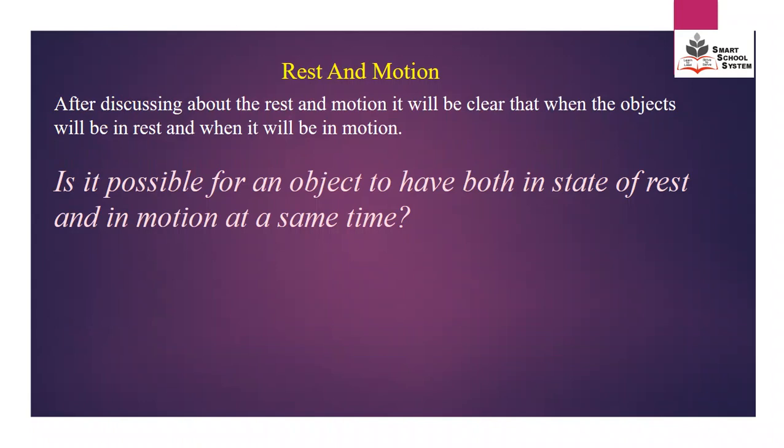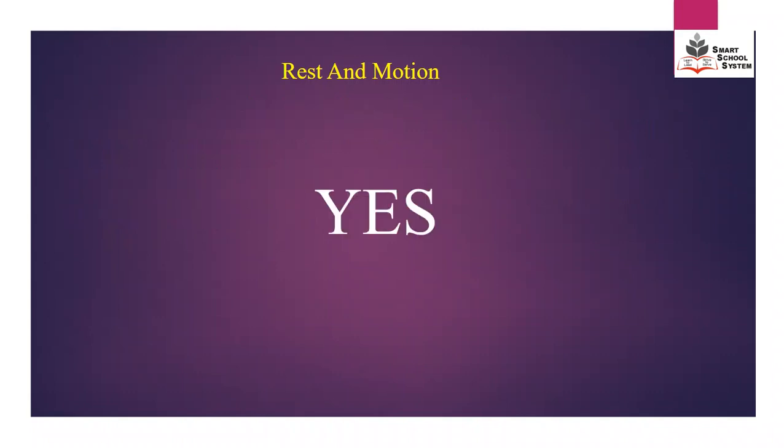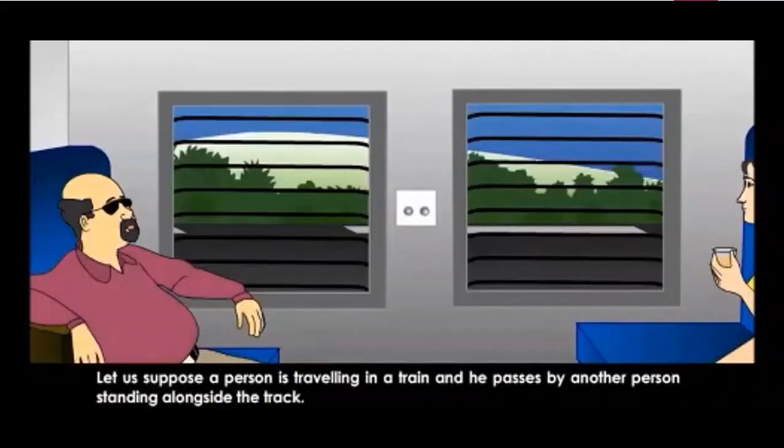After discussing rest and motion, it will be clear when the objects will be in rest and when they will be in motion. Now the question is: is it possible for an object to be in a state of rest and in motion at the same time? So the answer is yes. How? Let me clear it with an example.